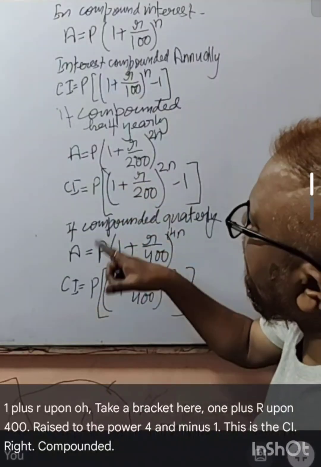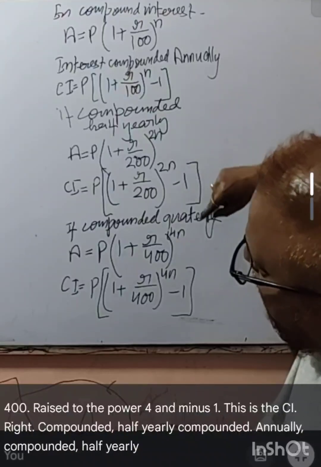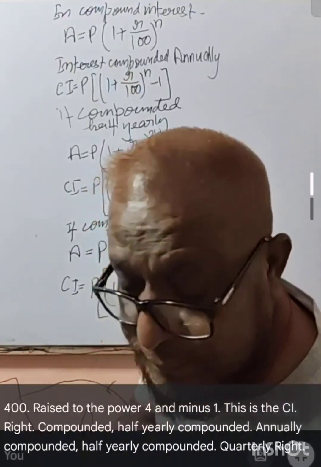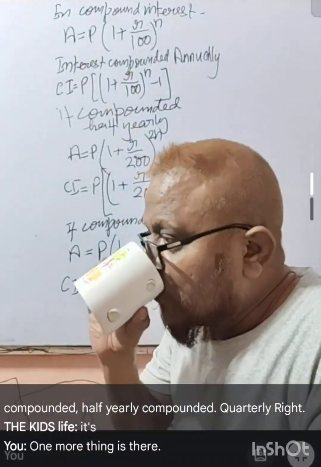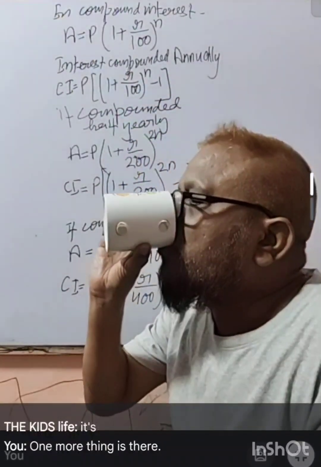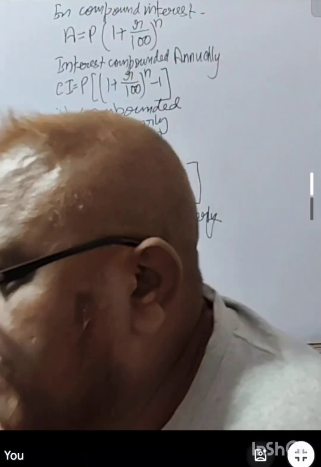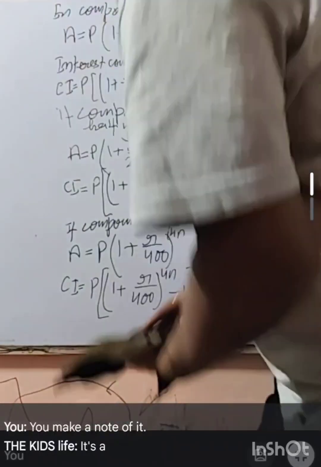Compounded annually, compounded half yearly, compounded quarterly, right? One more thing is there. You make a note of it? Great.